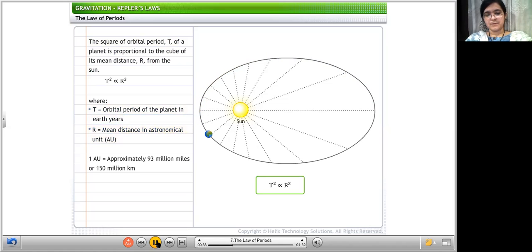Astronomical unit, AU, is the mean distance between the Earth and the Sun. Thus, one astronomical unit is approximately 93 million miles or 150 million kilometers.